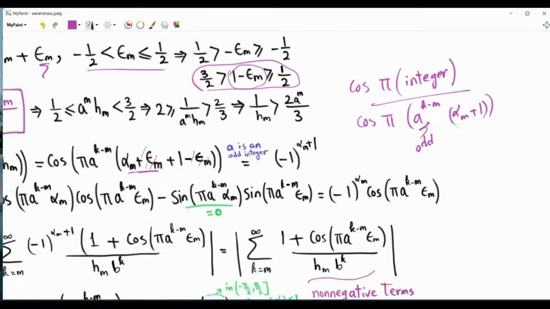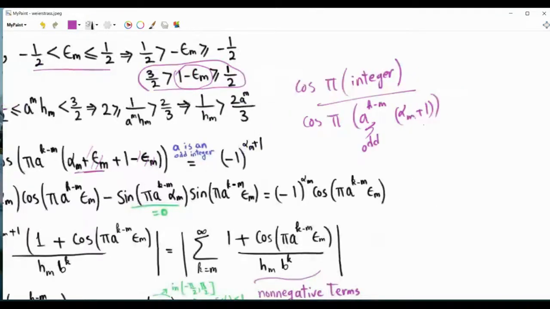So if alpha m plus 1 is an even integer, then even times odd is even, and cosine pi times an odd times an even integer is 1. Okay, so we will get 1 if alpha m plus 1 is even. Now, if alpha m plus 1 is odd, then an odd integer times an odd integer is odd, and cosine pi times an odd integer is minus 1. Okay, and so we can combine these two cases and say that this cosine is simply minus 1 to the power alpha m plus 1.